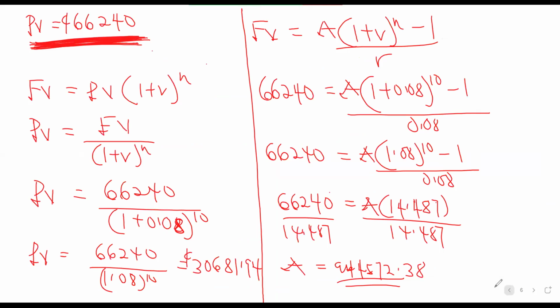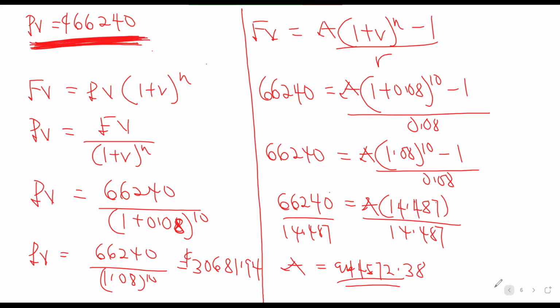Sir, please, what's the difference between the 30,681 solution and this one? The difference is that the first one, we are putting just an amount there. You just go to the bank and put an amount there. There will not be any additional deposit again. It's just a lump sum. The amount will go at 8% every year, and that is it.